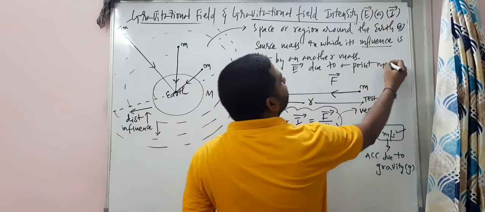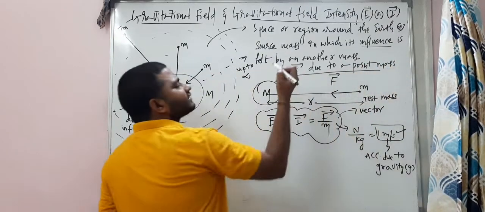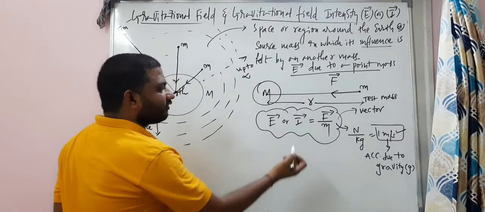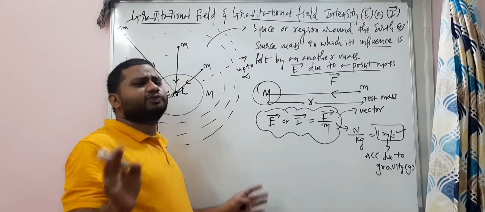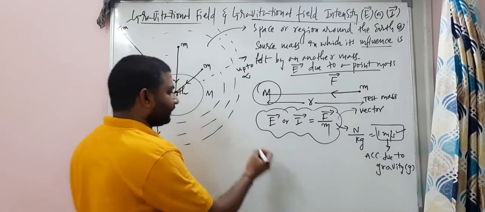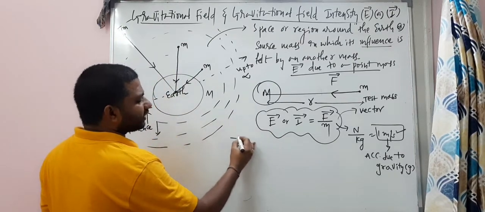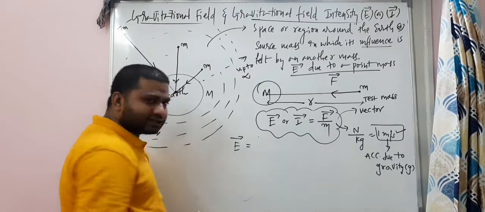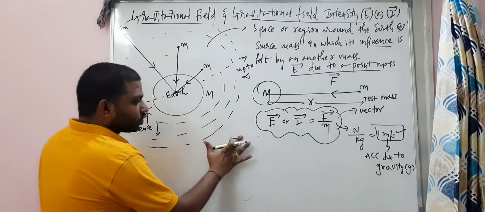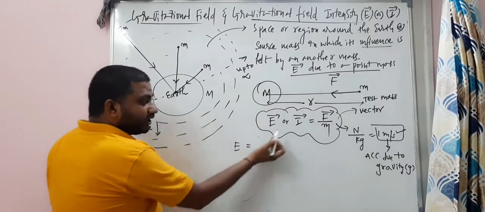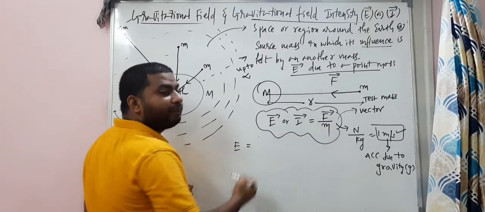So what is that? Due to the point mass. This is the topic. Now, coming back to the situation, we know this F bar. This is not the final expression. It is the formula for the gravitational field intensity. So let us talk about the magnitudes. The direction of E bar will be the direction of F bar. That's it.